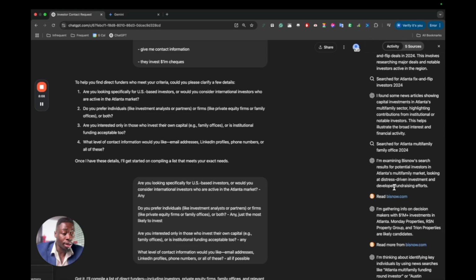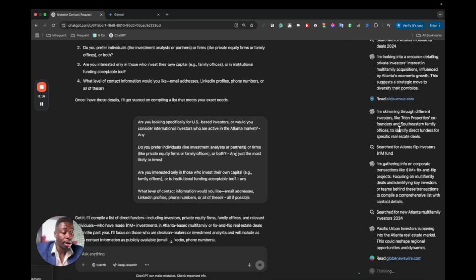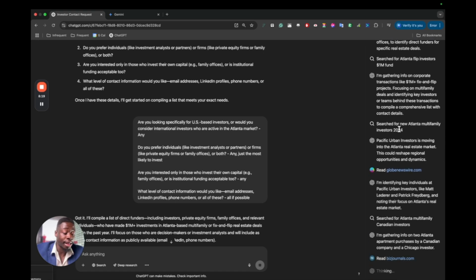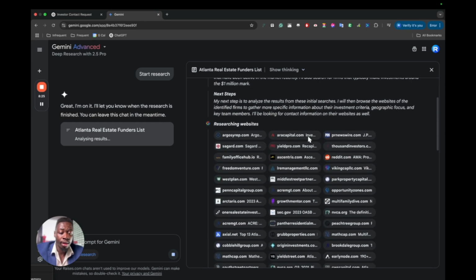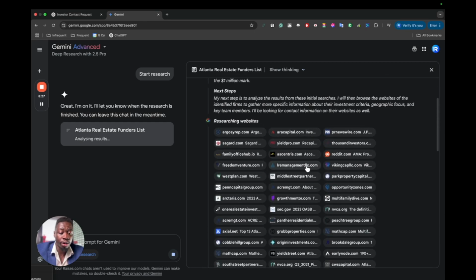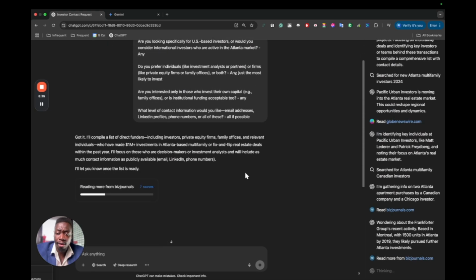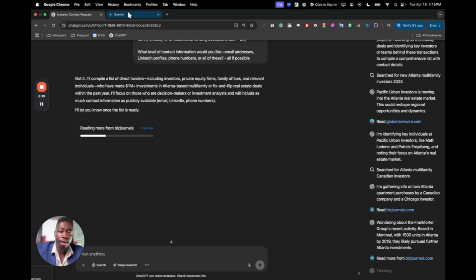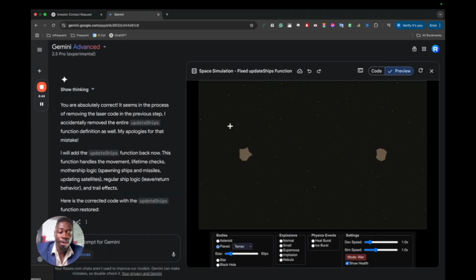But it looks like it looks at fewer sources, based on what it's saying here. It doesn't show you all the websites it's looking at, and the sources seem to be far fewer. And from the sources, it looks like it gets the list from fewer sources. Whereas here, it looks like it gets the lists from Google itself and then adds them to the search. So far Google seems to be more interesting, and it takes quite a while. It looks like we've been waiting here for quite a while. So what I'm going to do is go off and play with this particle game that I made while I wait, and pause the video and then show you when the results are done.